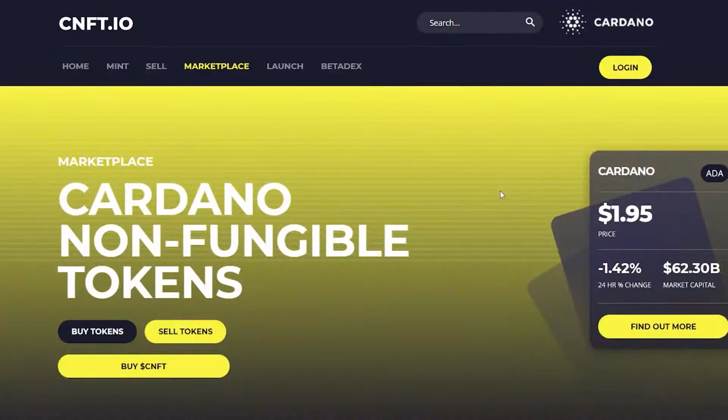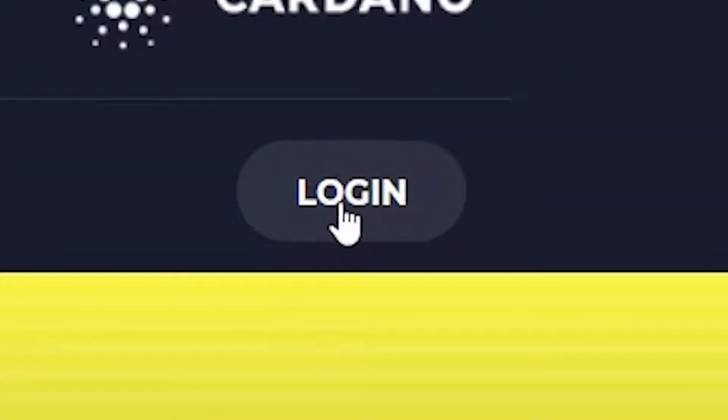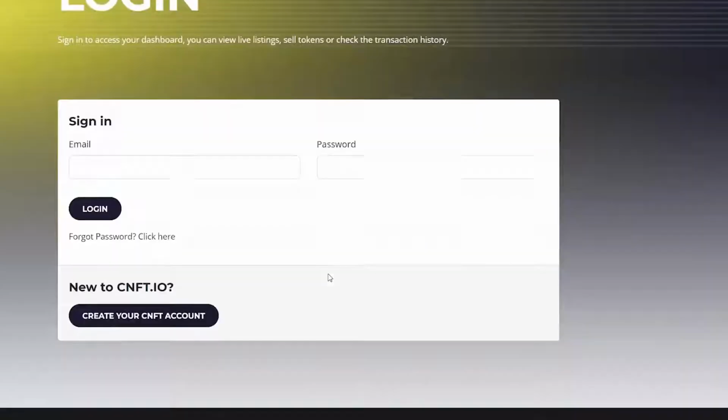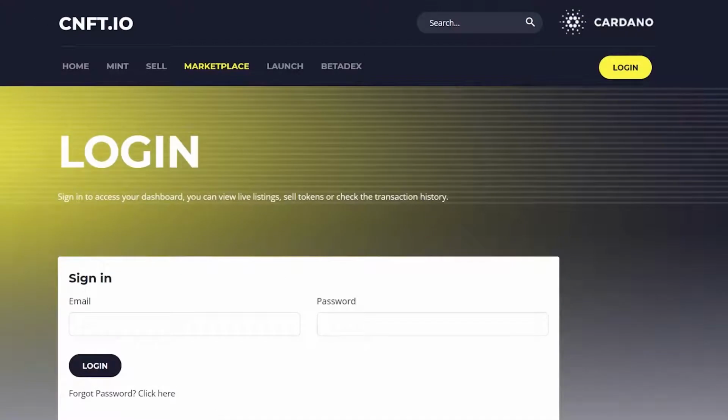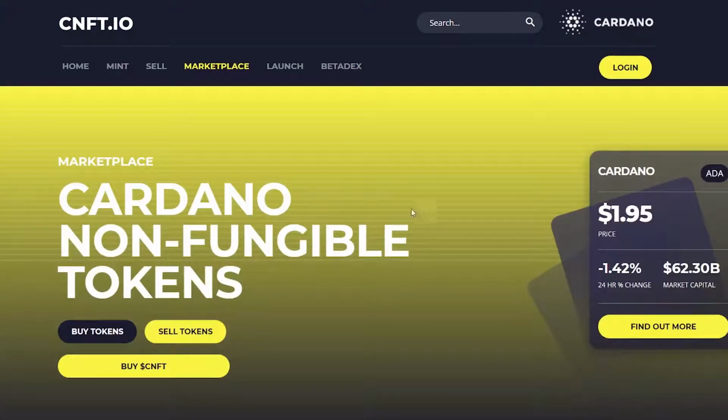This is the most popular marketplace for NFTs, and then you need to make an account. To make an account, you'll just click login. From there, you just register your account. It's very simple. But now, we need to fund the account. This is where it gets a little bit more complicated.